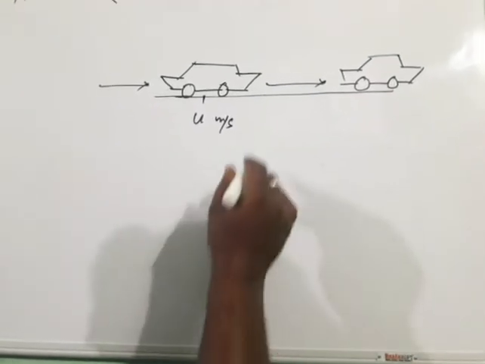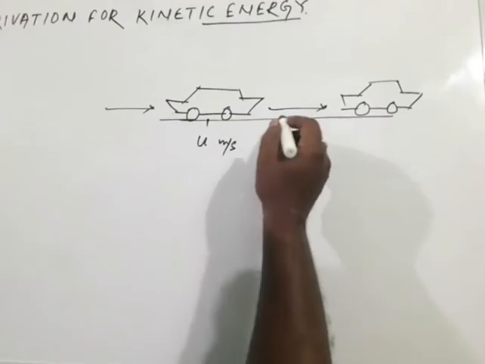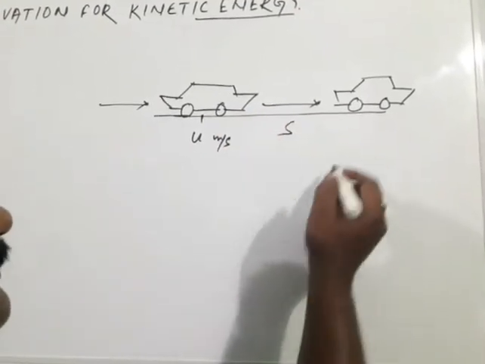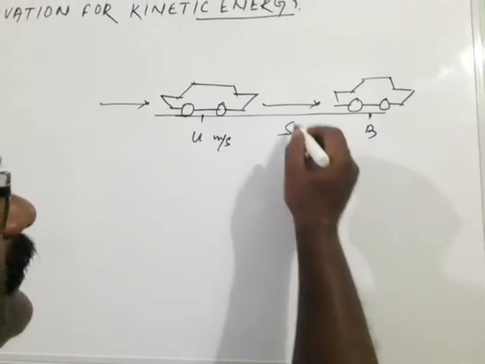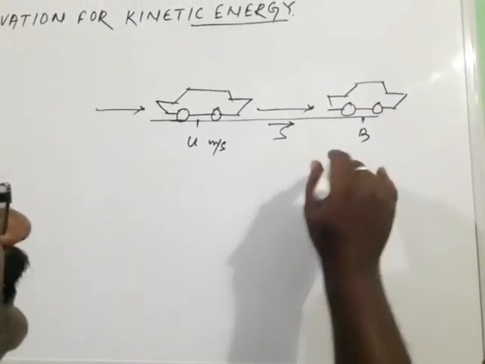So if the car is displaced up to B, the displacement is s.